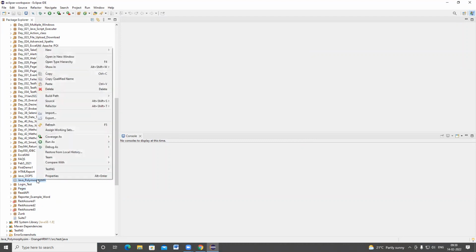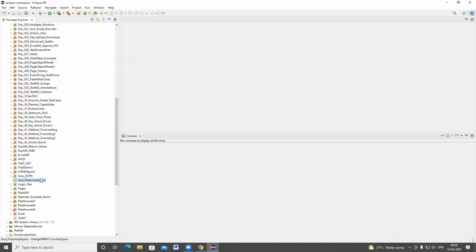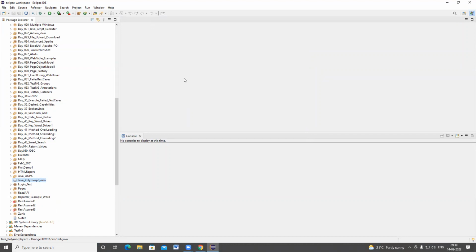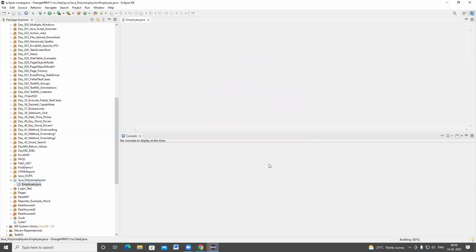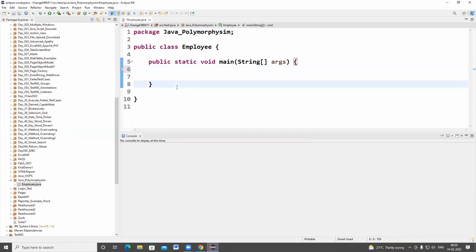First I'm going to create a Java class, the Employee class. I'm creating a method, public static void main. This class contains the main method by default.